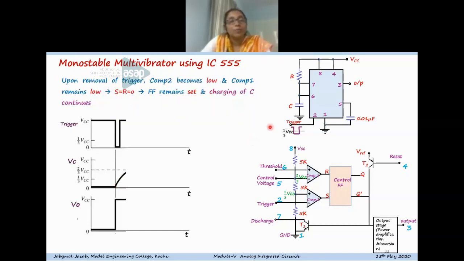Now, upon removal of the trigger signal, suppose this low value, the trigger again becomes high. What happens? The trigger input to the comparator 2 becomes high. So S becomes again 0.